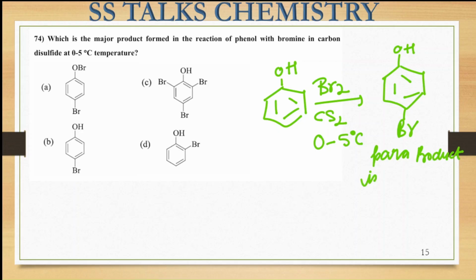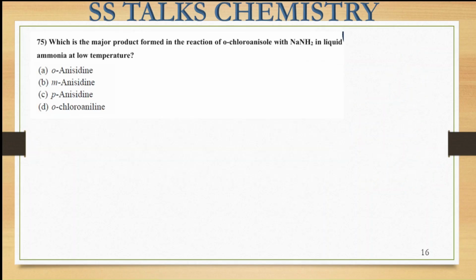Okay, so this is going to be the answer to this particular question, that is your option B over here. Right? Had it been the scenario that this phenol is treated with bromine water, in that case your tri-substituted species would have been formed over here. Right? So now let us move on to the next question, that is this one.